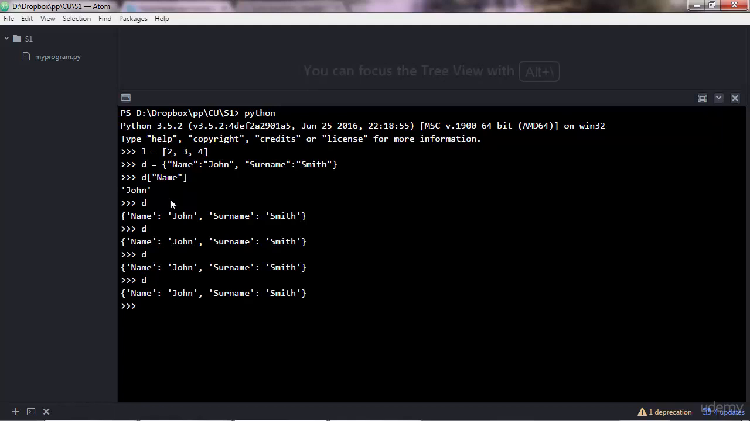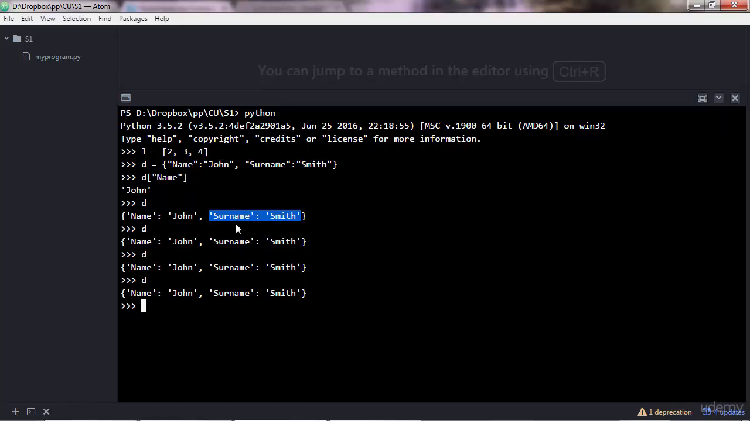Something to note is that dictionaries are an unordered collection of items. So sometimes you may notice that the order of the keys and values is not maintained. You may see that surname has gone to the first place, the surname Smith pair is the first one, and name John is the second one, and so on. So this is different from lists, strings and tuples.